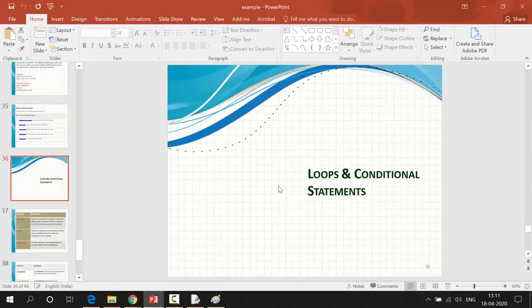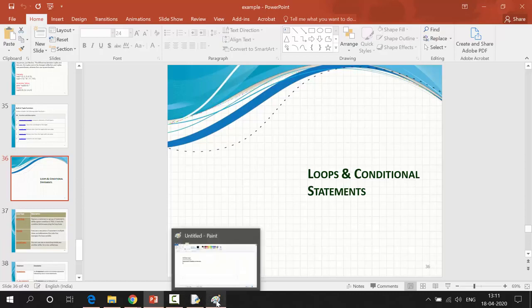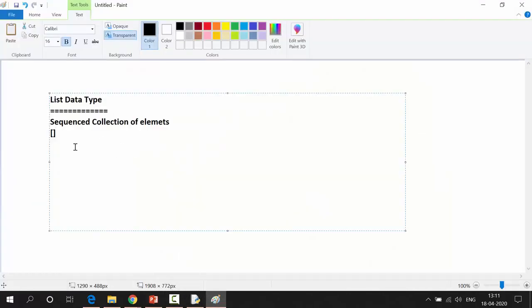So, loops and conditionals. We have loop operations and conditions in Python. We have the if condition, else, but we don't have else if. We have elif only. Elif means else if in other languages, but in Python it is elif.